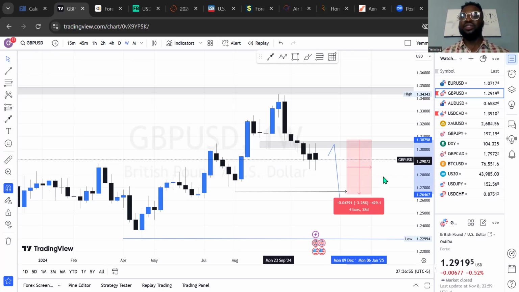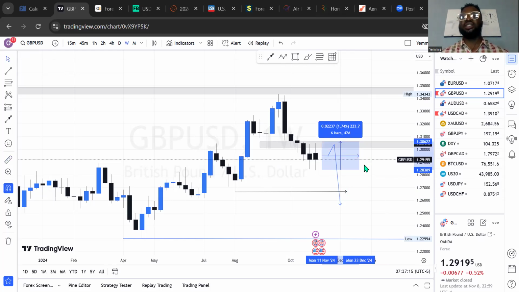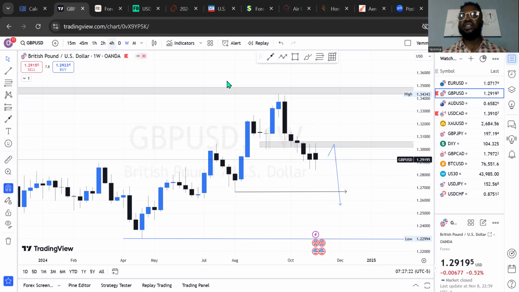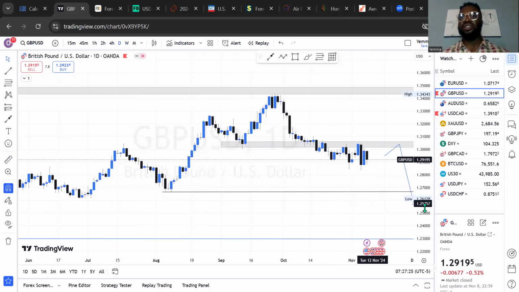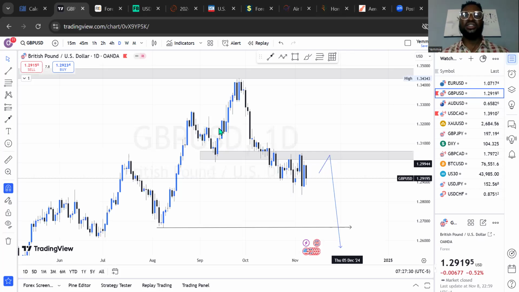Ideally, if there is no volatile news in the market for this week to drive such momentum, then we can be expecting the pair to still come to this price range, which is the price level for the last week's candle, 1.2836, and from there to where we anticipate a sell from is about 223 pips, which is also a very reasonable price level we can anticipate for the week. Let's further see an ideal place for us to have an entry on the daily time frame on Great Britain pounds US dollar. With what we've seen on this market, you see that the market has created a structure and it went back there to seek liquidity.